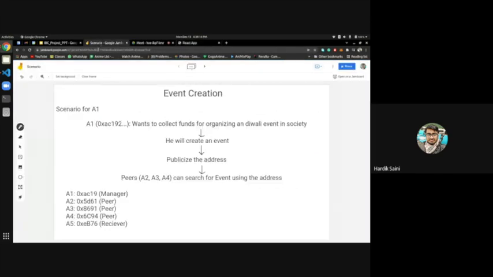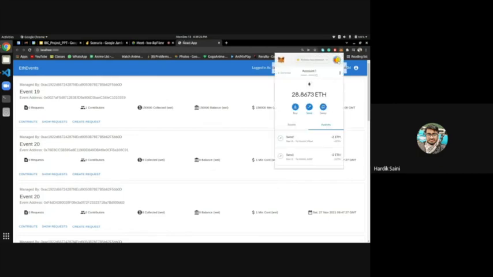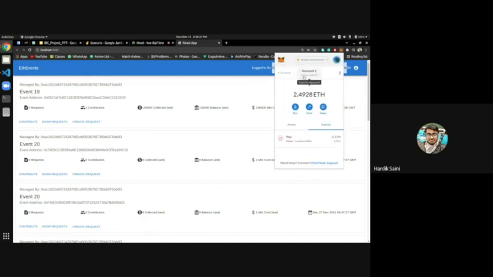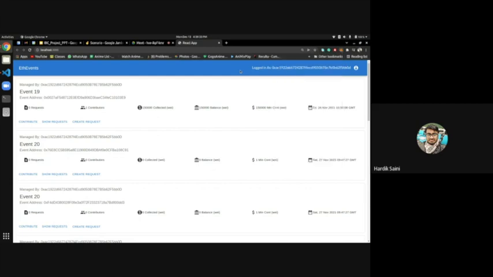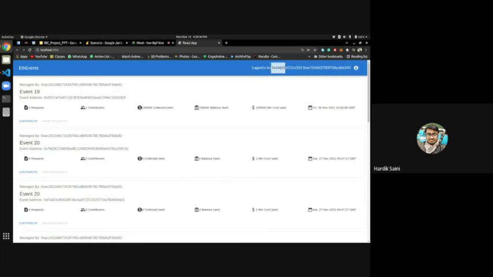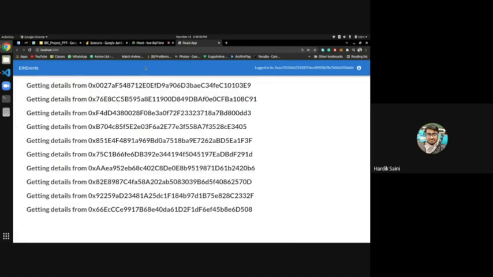Here you can see the account with which I am logged in right now. If I change my account in MetaMask to account 2, which starts with 05D, and refresh the website, it will show me 05D. So the account I am logged in with on this website has changed. I will go back to the first account and again refresh the website.